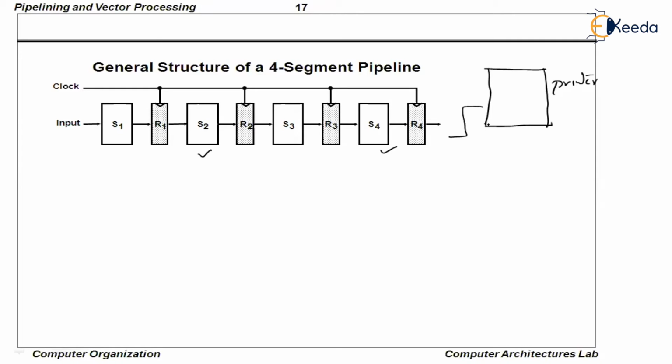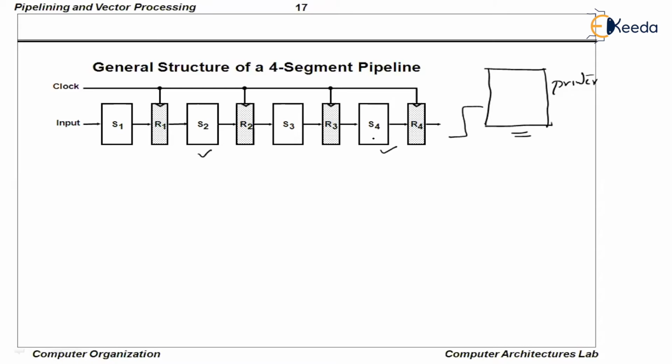Unless the service is provided to these two segments, the instruction cannot finish that stage. But as the printer is a single entity, it can serve either S4 or S2, but not both at the same time.